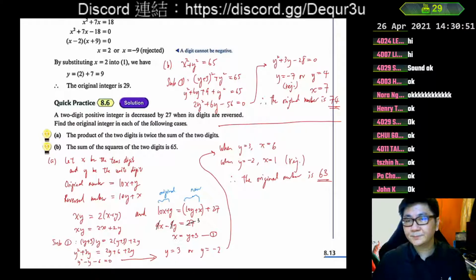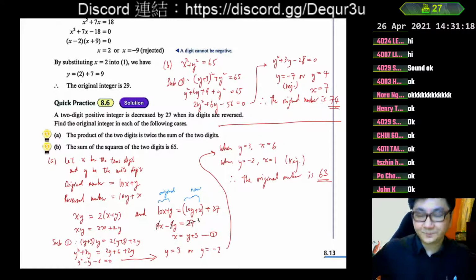For example, you calculate 74 in part B, then you try to do 74, reverse the digits and see is it decreased by 27, and also check the sum of squares of the digits, is it 65. It is also a good way to check the answer, because you cannot refer to the answer at the back when it is an exam or test. Then you can still have some good ways to check the answer.